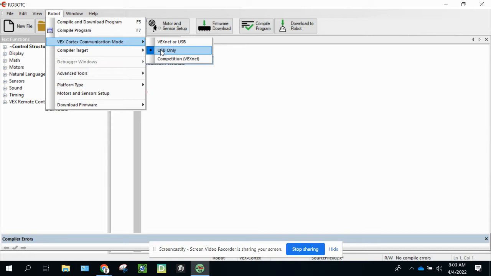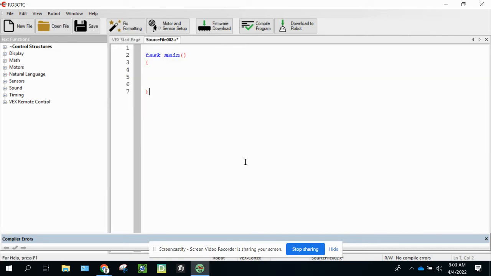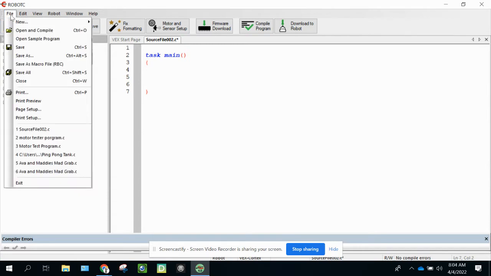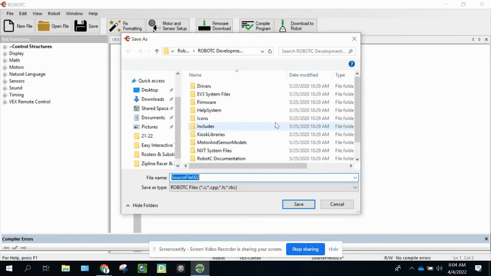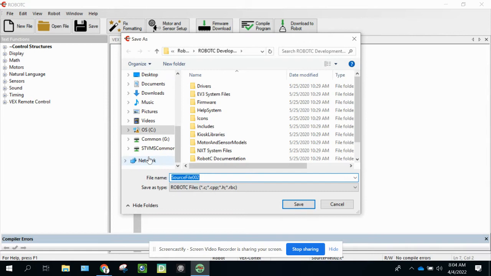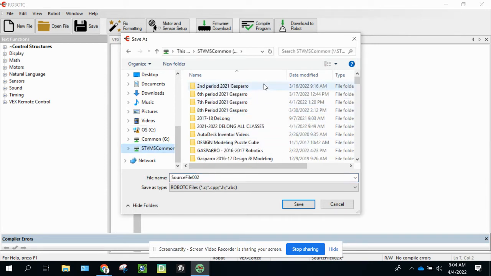The next step that you want to do is learn how to save your file. So we're going to go to File, Save As. Don't hit Save because you'll be saving on the Hero book, and I can't guarantee that it'll stay there. So go to Save As, and you're going to scroll down until you see Strongsville MS Common, standing for Strongsville Middle School Common Drive, and you want to open that. If you're in Mrs. Gasparo's class, just look for her name, her class period, and the year. If you're in Mrs. DeLong's classes, just look for DeLong's classes and the year that you're actually in.